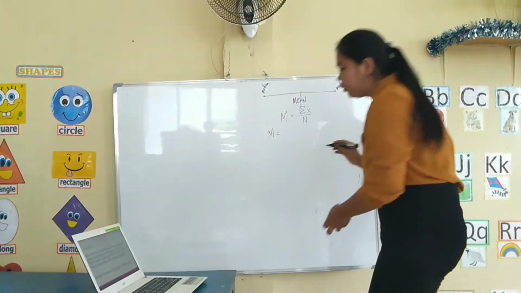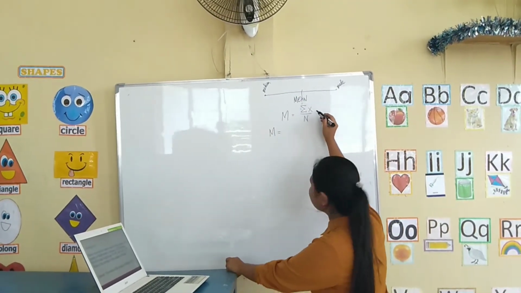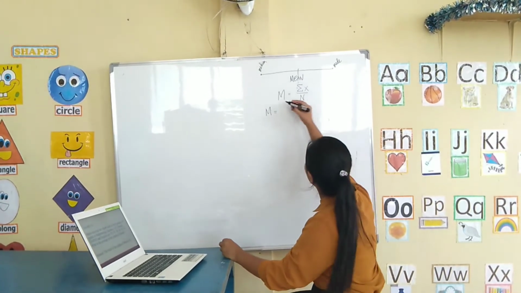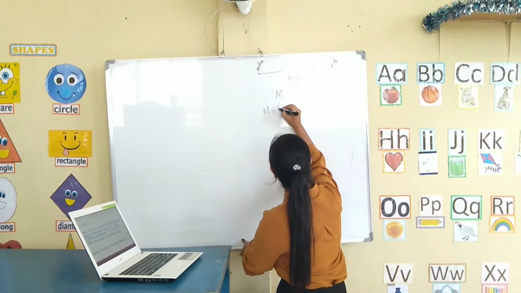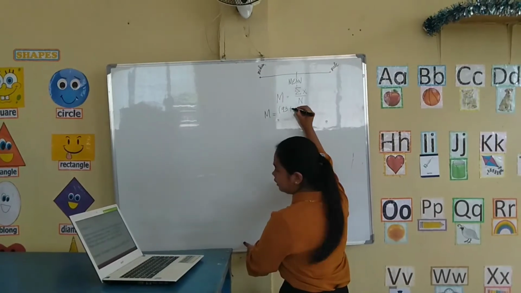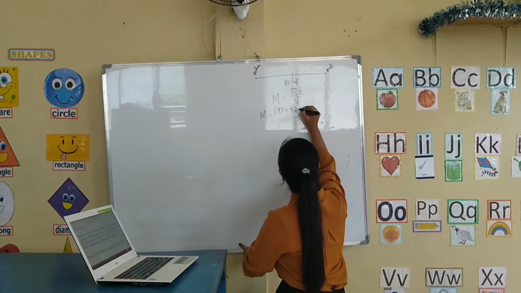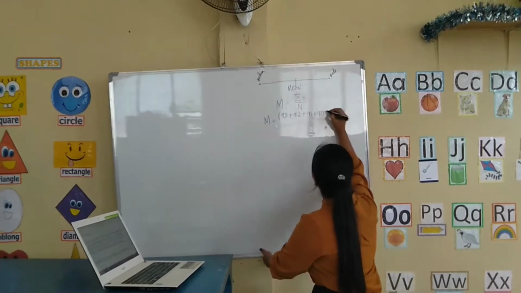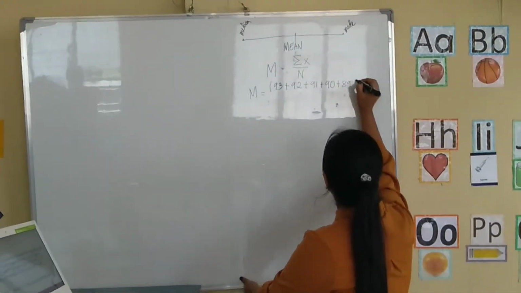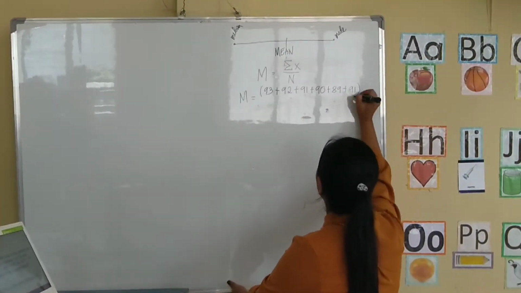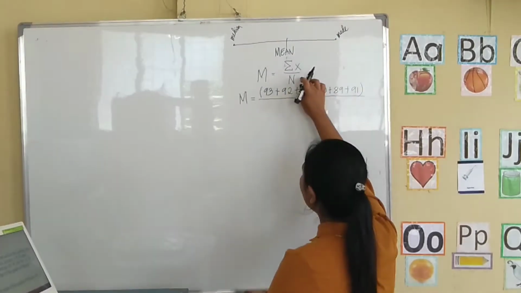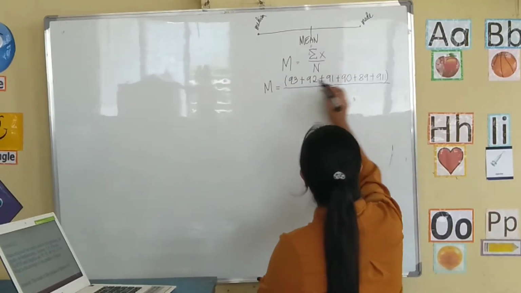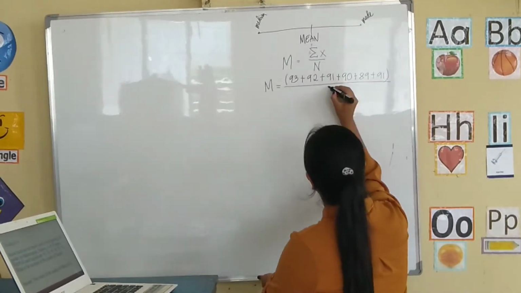Mean is equal to the summation of x, where x is the grades of Maria, which is 93 plus 92 plus 91 plus 90 plus 89 plus 91, divided by n, which is the number of subjects of Maria: 1, 2, 3, 4, 5, 6.